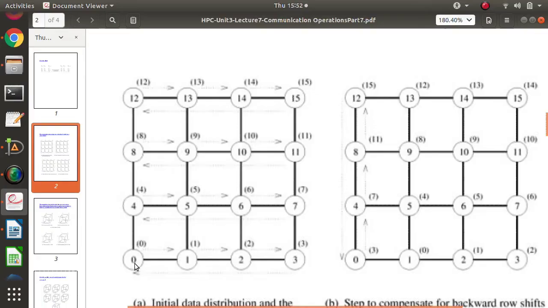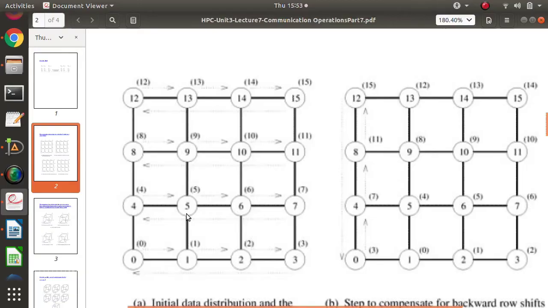But as these elements are arranged in rows and columns, it can be sent directly: one row and one column. 0 will send to 1, and then it can be forwarded to 5. So a 5 shift can be done in this shorter route.